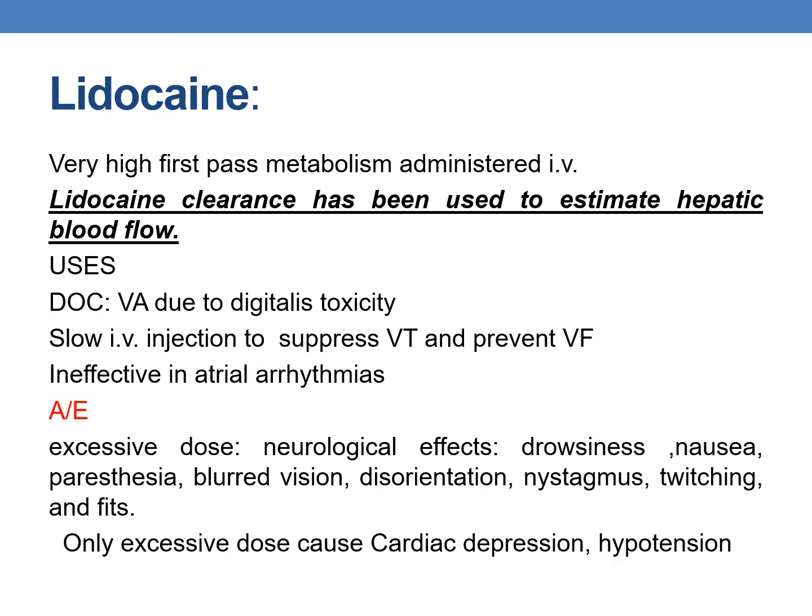Slow IV injection is used to suppress ventricular tachycardia and to prevent ventricular fibrillation, and it is ineffective in atrial arrhythmias. The adverse effects are: excessive dose may cause neurological effects like drowsiness, nausea, paresthesia, blurred vision, disorientation, nystagmus, twitching, and fits. Only excessive doses cause cardiac depression and hypotension.